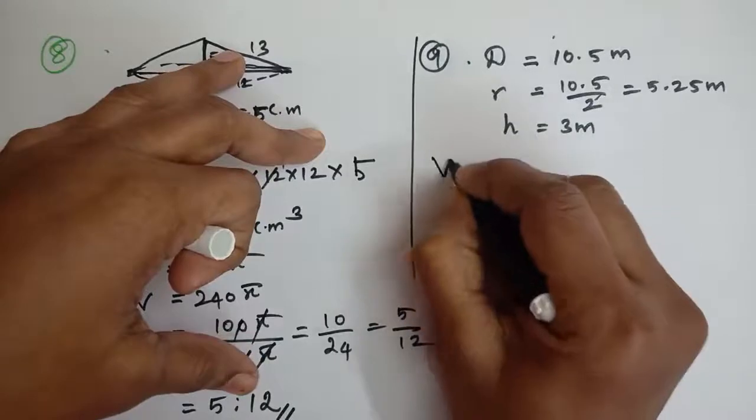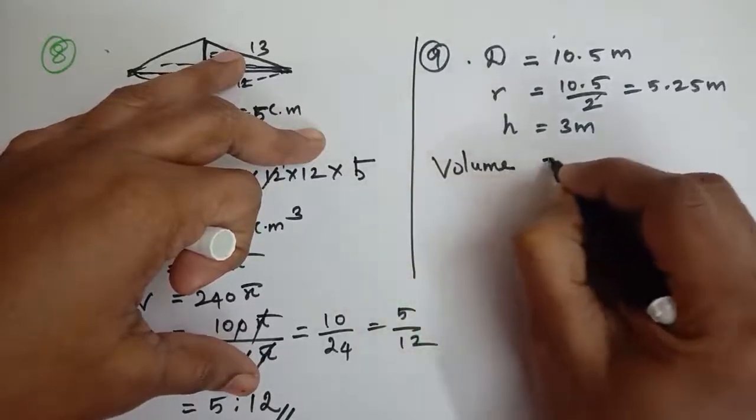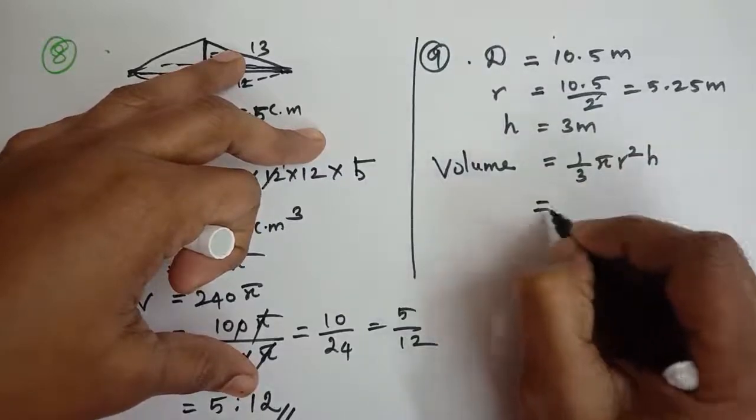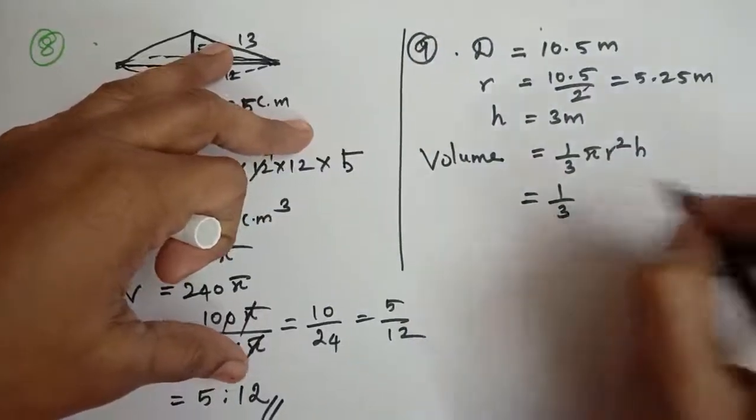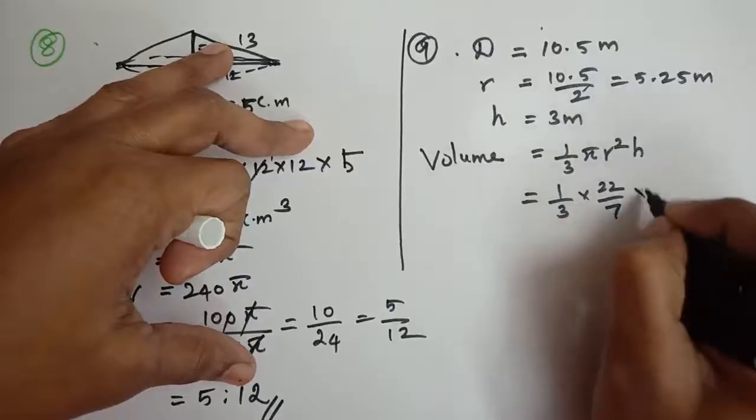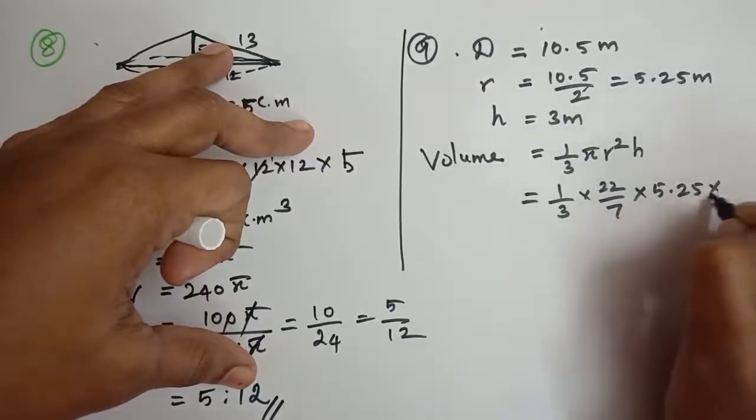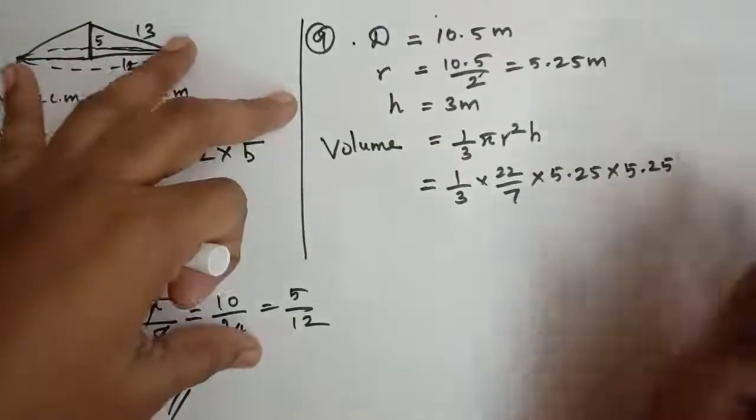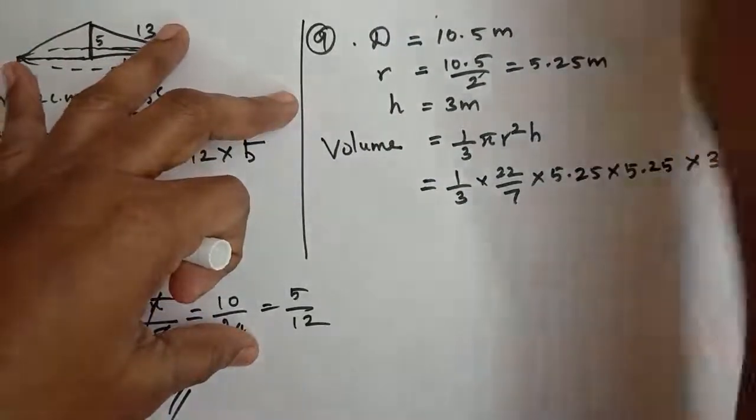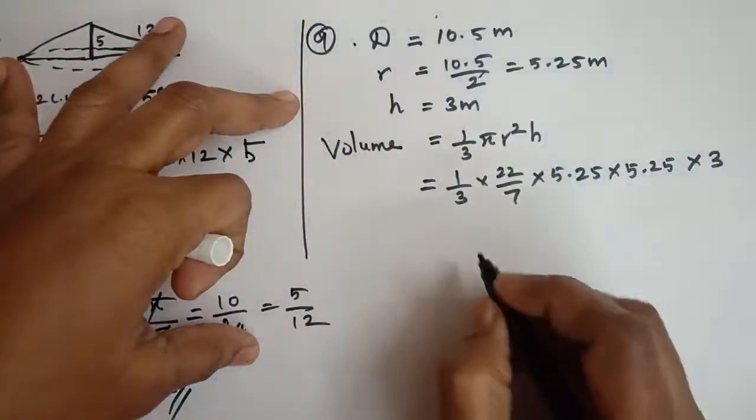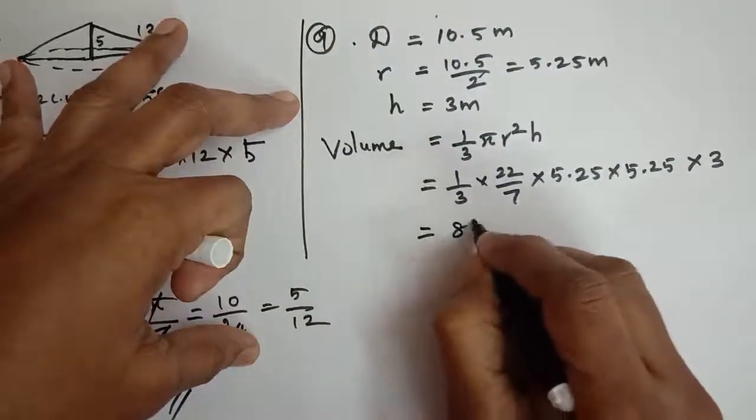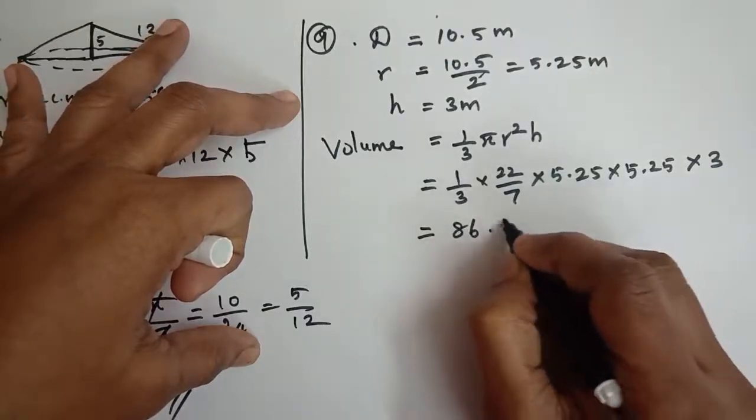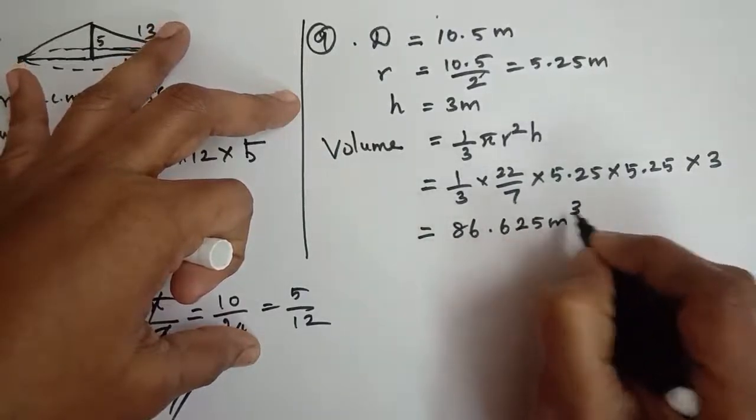So first you should find the volume, that is equal to 1 by 3 pi r squared h. That is equal to 1 by 3 into 22 by 7 into 5.25 into 5.25 into h, that is 3. If you simplify it you can get 86.625 meter cube. Is it clear?